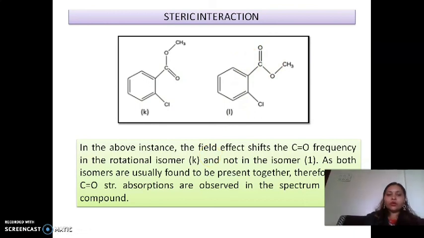So now we have already studied all the effects. First Fermi resonance, second hydrogen bonding, third electronic effect, fourth bond strength, and fifth steric interaction. So I think you understand all the factors affecting infrared spectroscopy.